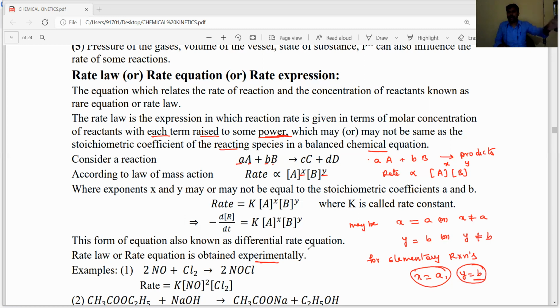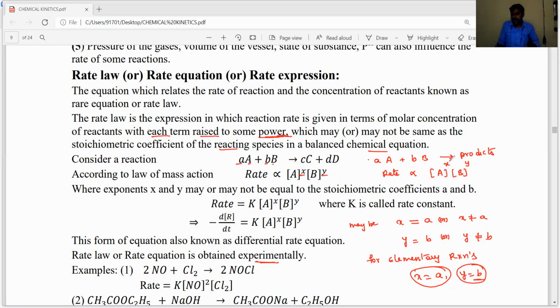For every chemical reaction, they are defined. So these reactions are all first order reactions, these reactions are all second order reactions, these reactions are all third order and zero order, like they are defined. That's why the rate law or rate expression can be written using experimental methods only, but not theoretical methods.